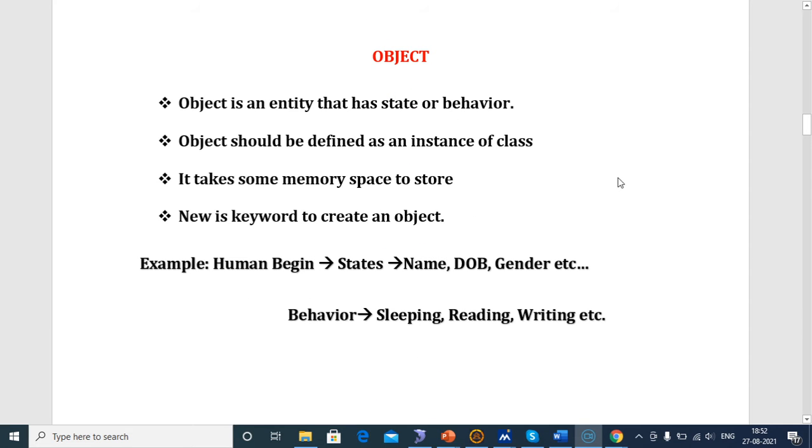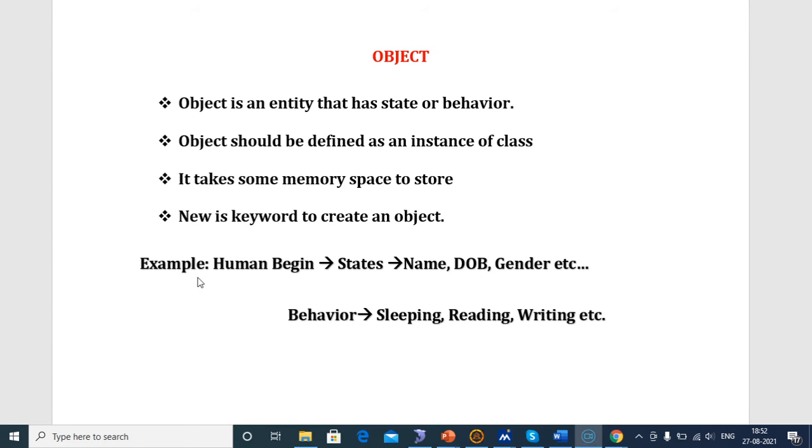Object. First of all, an object is an entity. The entity means it has some state and behavior. The object is defined as an instance of the class. It also takes some memory space to store the elements. To create a new object in a Java program, we have to use the new keyword. New is the keyword to create the object.